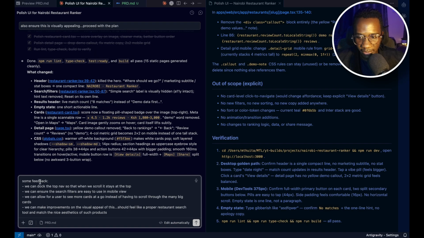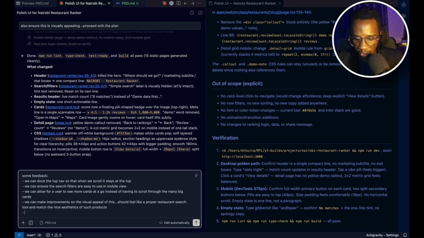So some feedback I've given it. We can dock the top nav as I mentioned. We can ensure the search filters are easy to use. We can allow a user to see more cards at a go, and we can make improvements on the visual appeal of this. So I've just specified on that.